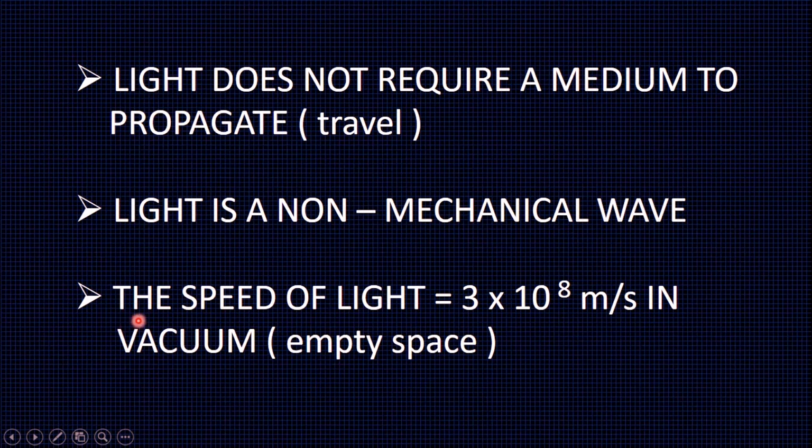What is the speed of light? The speed of light is equal to 3 times 10 raised to the power of 8 meters per second in vacuum. Vacuum means empty space. So, in empty space, light travels with the speed 3 times 10 raised to the power of 8 meters per second.